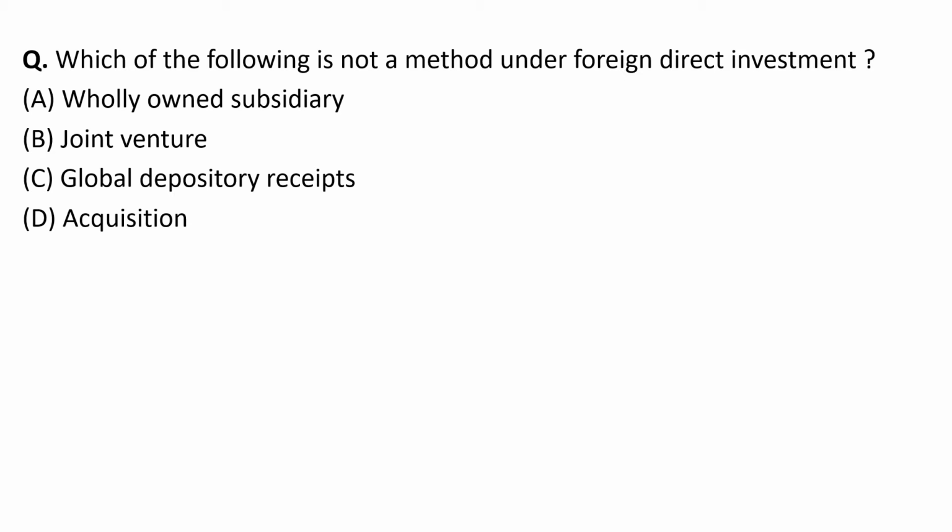Global depository receipts is not any method under the foreign direct investment. Acquisition is also a method where it can be either friendly or hostile. Mainly acquisition is a positive term, takeover is a negative term. So option number C, global depository receipts, is the right answer.